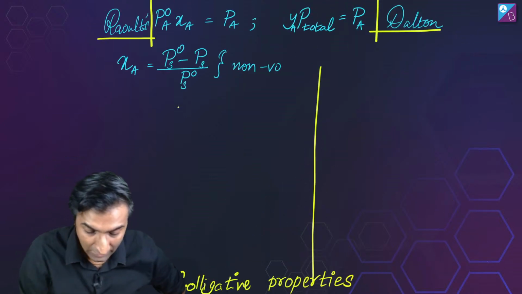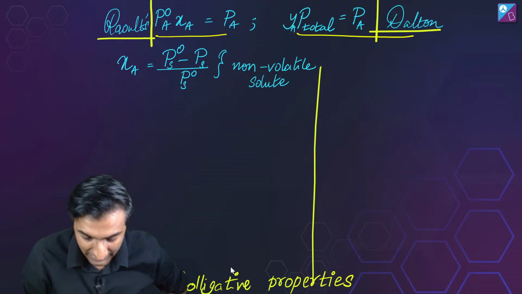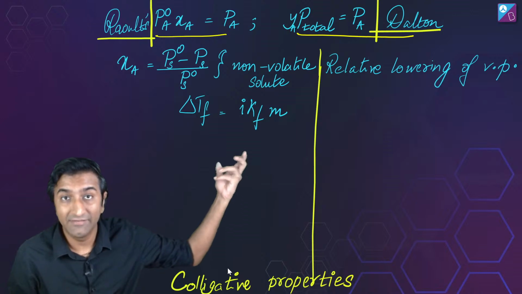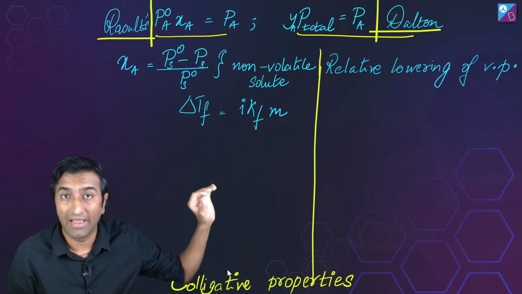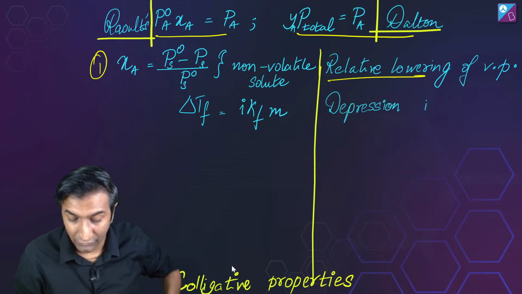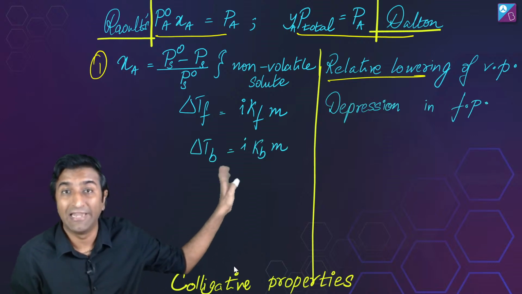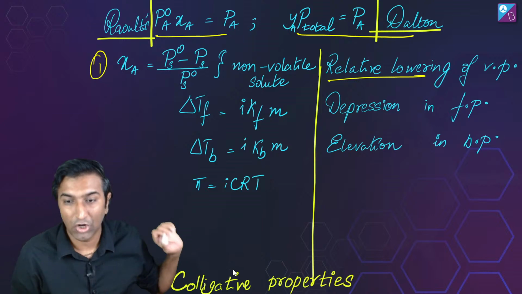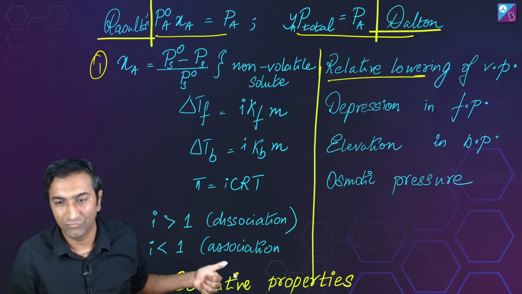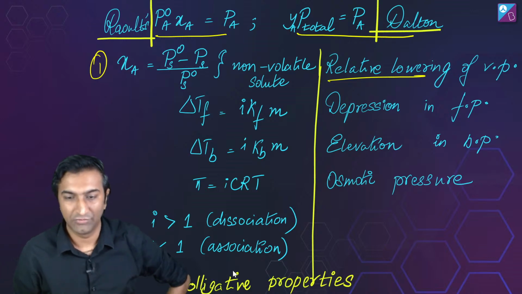If you want all equations in one place, here we go. Raoult's law is written here, Dalton's law is written here. If you put in a non-volatile solute, then the vapor pressure decreases a little. That's given by the first equation, the relative lowering of vapor pressure. The next one talks about depression in freezing point. Then you talk about elevation in boiling point. And lastly, we talk about pi equal to iCRT, which is osmotic pressure, where i greater than 1 is dissociation and i less than 1 is association. Any doubts?